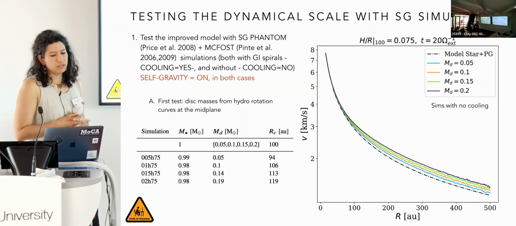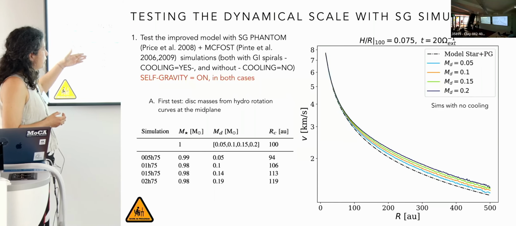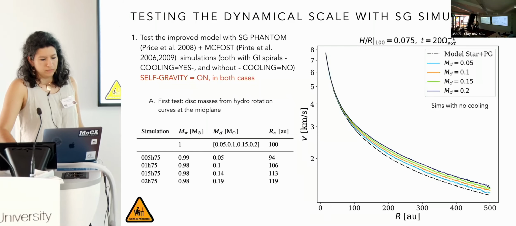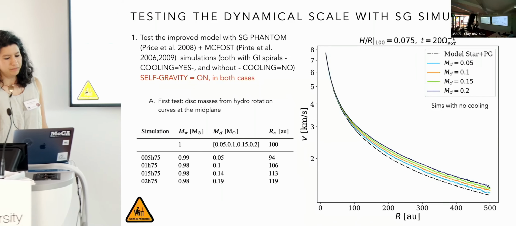And by fitting these curves with our model, we're actually able to recover the disk mass that we know are in our simulation: the disk mass, the star mass, and also mostly the outer radius.